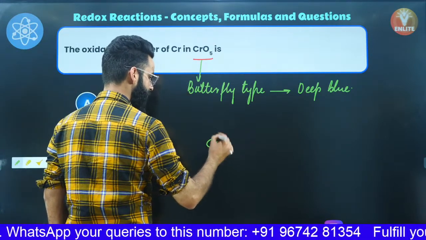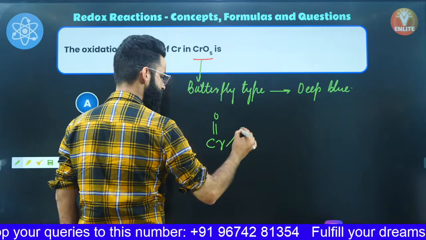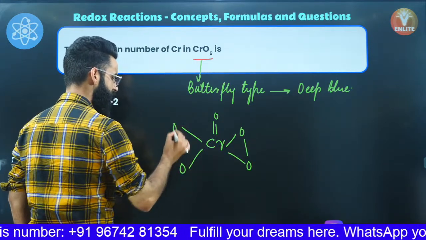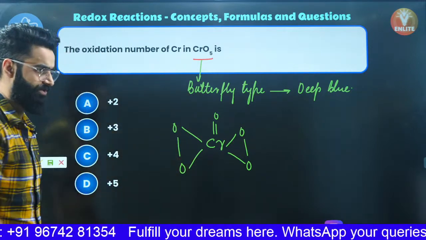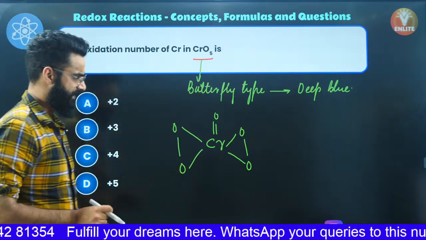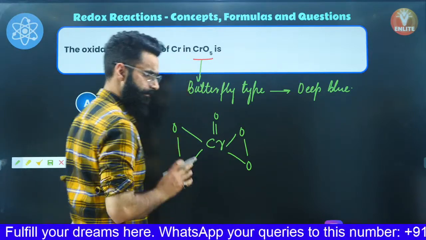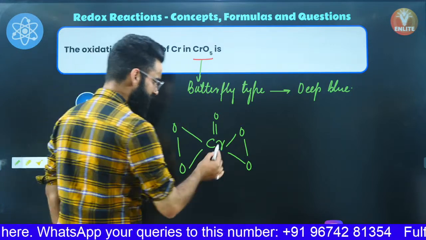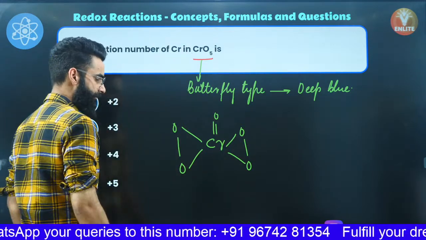This is chromium over here, and there's a double bond. This is oxygen, this is one more oxygen, there is a single bond right here. There are two oxygens, and over here there is one more bond between two oxygens. Have a look, people. Do remember this structure, number one. Number two, let's get to know the oxidation state of this chromium in this particular compound.